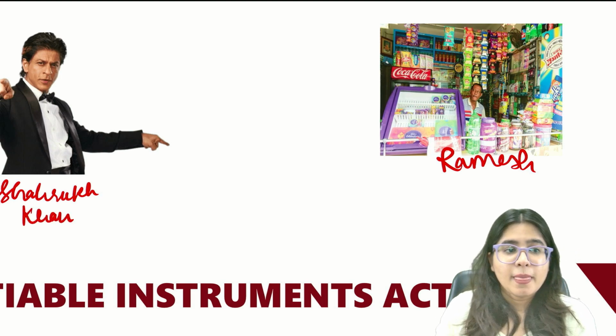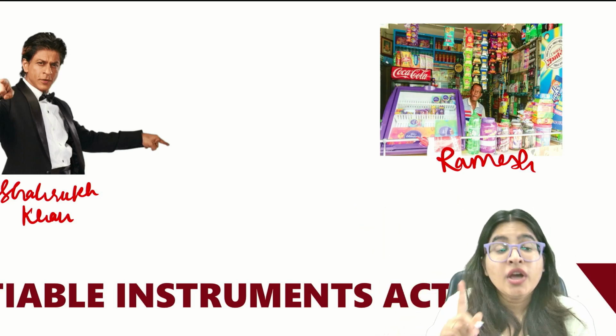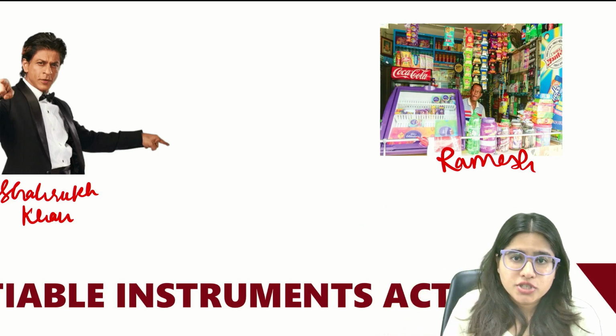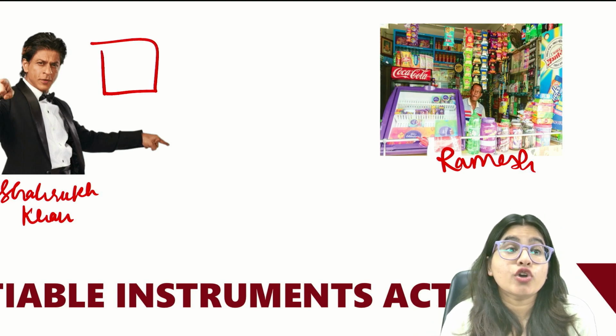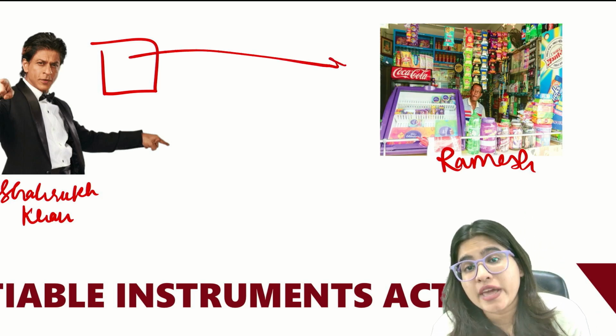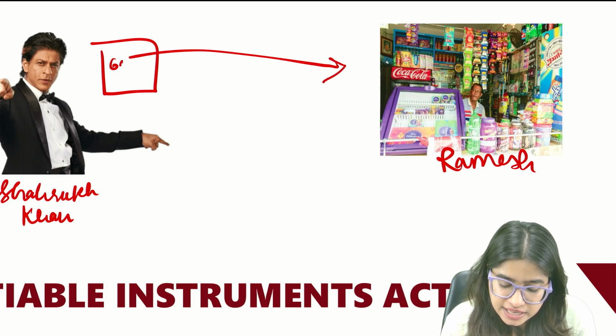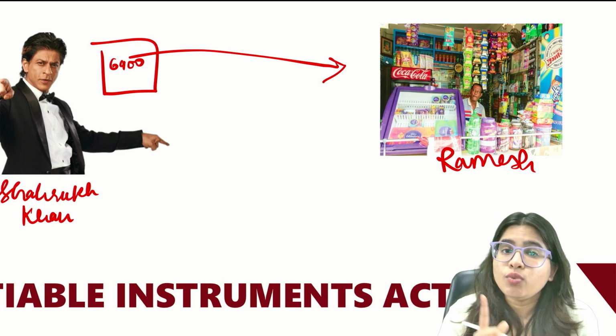Okay, so this is Shah Rukh Khan and this is Ramesh. Earlier, Shah Rukh Khan purchased grocery worth rupees 6,900, and then Shah Rukh Khan made a document where he said, "I promise to pay Ramesh a sum of rupees 6,900." That was a promissory note.